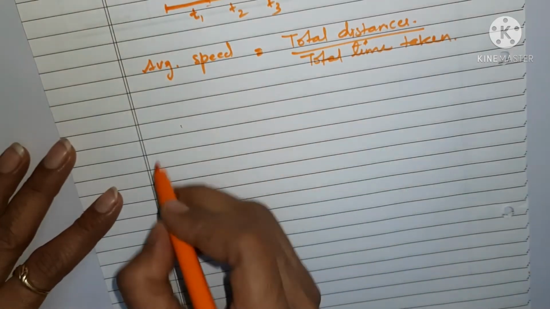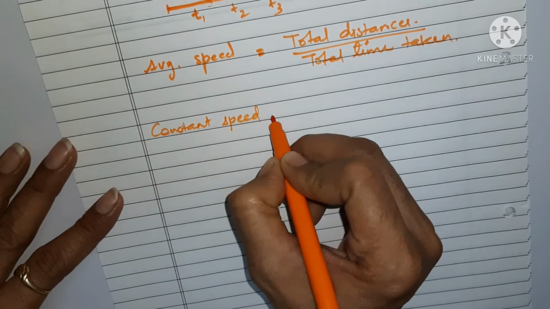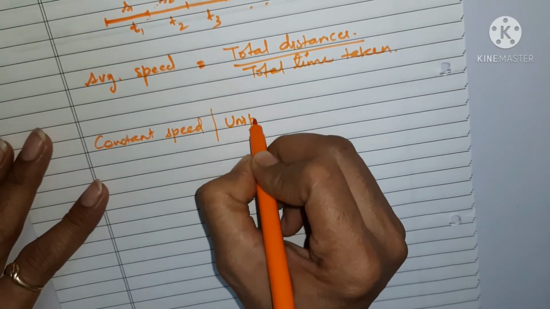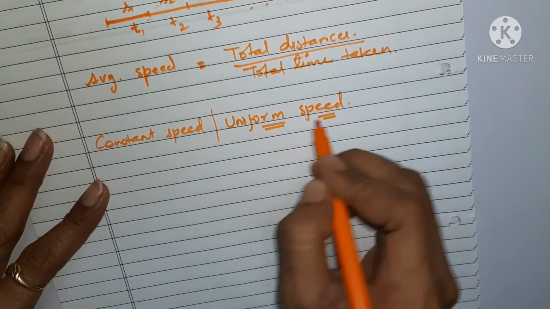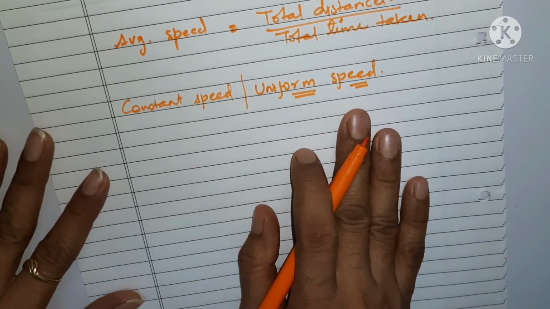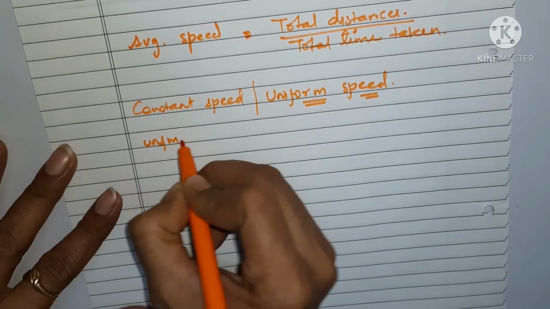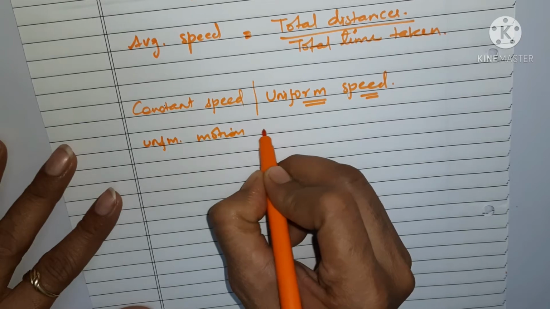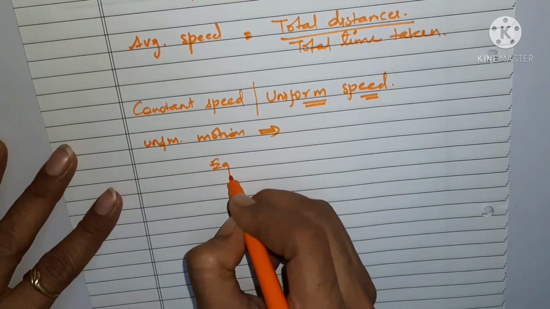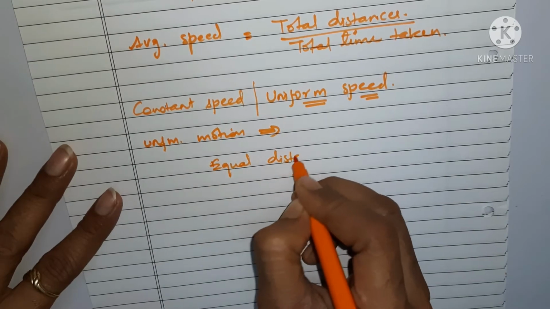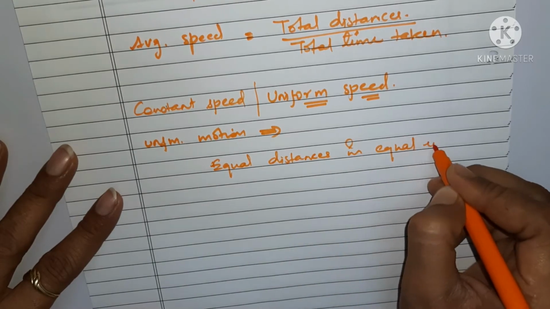And what about constant speed? Constant speed is also known as uniform speed. When we talk about uniform speed, immediately uniform motion comes to mind. Now what is uniform motion? As we have already discussed, in uniform motion the body covers equal distances in equal intervals of time.